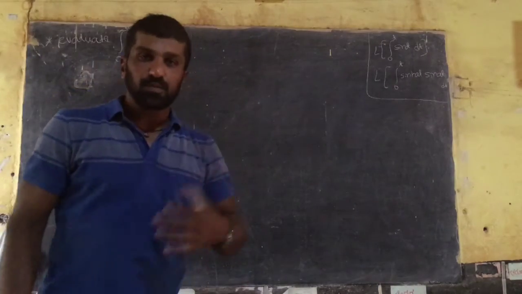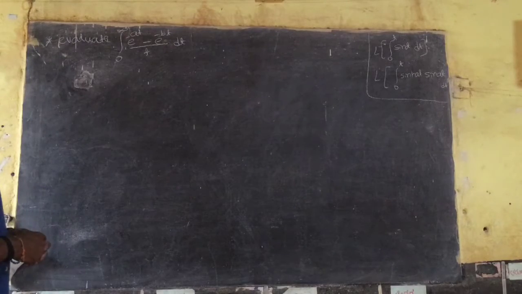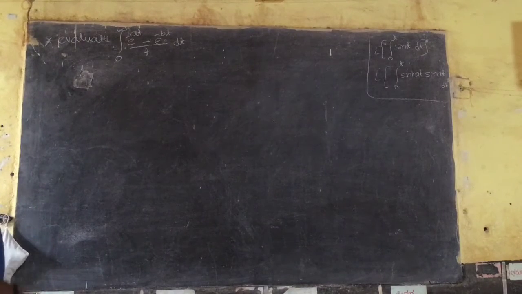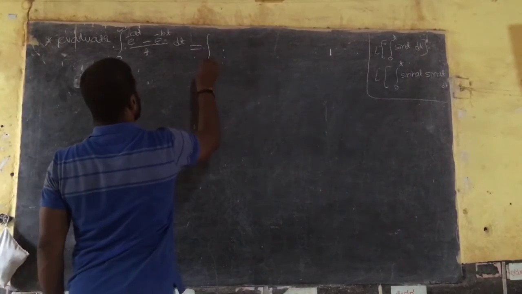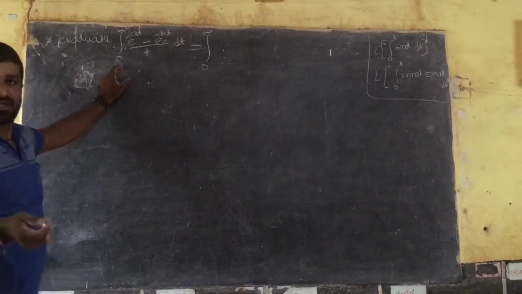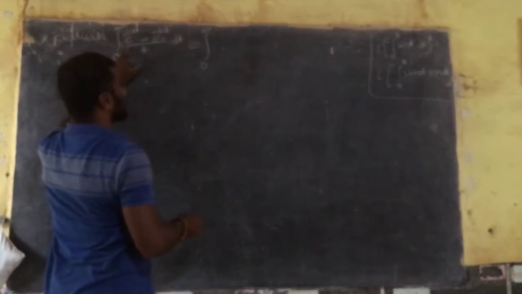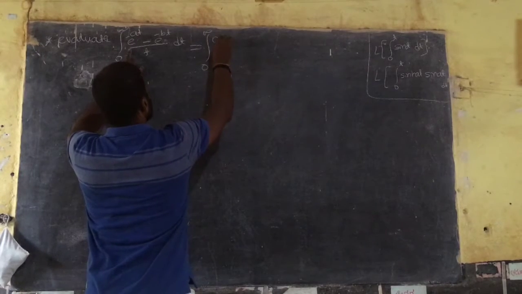Hi, good evening. One more example is there. Evaluate the integration from 0 to infinity of (e raised to minus at minus e raised to minus bt) divided by t. I can write it like this. It is exactly in the form of the definition of Laplace transform, but the exponential is not there, so you should write the exponential e raised to 0 into t.